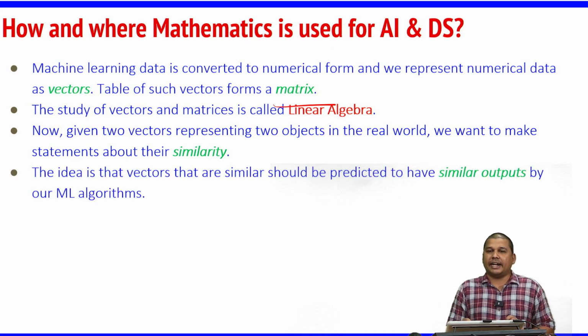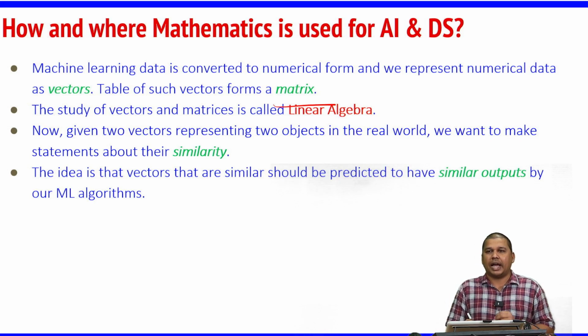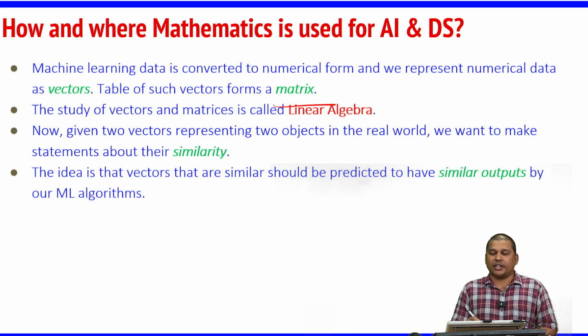Because the idea is that vectors that are similar should be predicted to have similar outputs by ML algorithms. So, if there are two vectors V1 and V2, and I give vector V1 to an ML algorithm and it gives me an output O1, then when V1 and V2 are similar, it is obvious that the same ML algorithm should give an output O2 similar to O1.